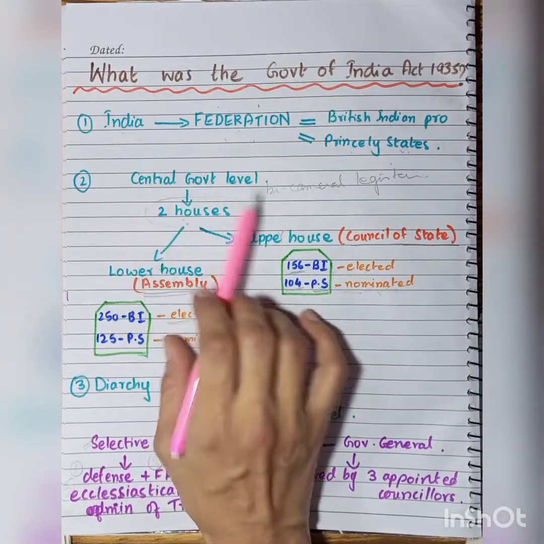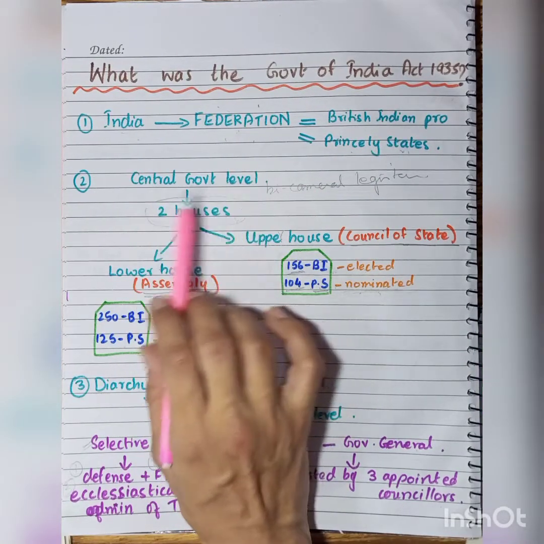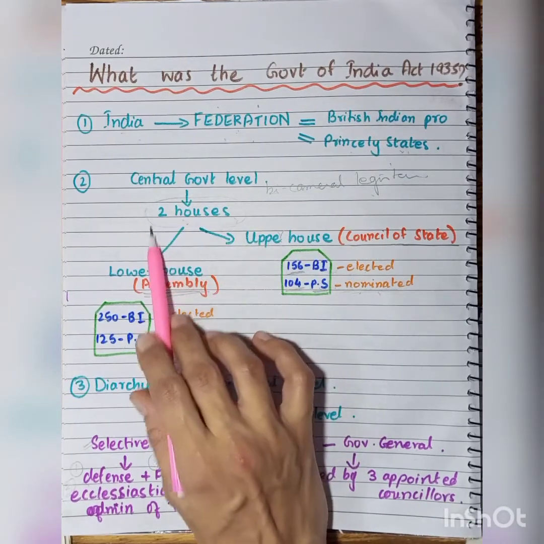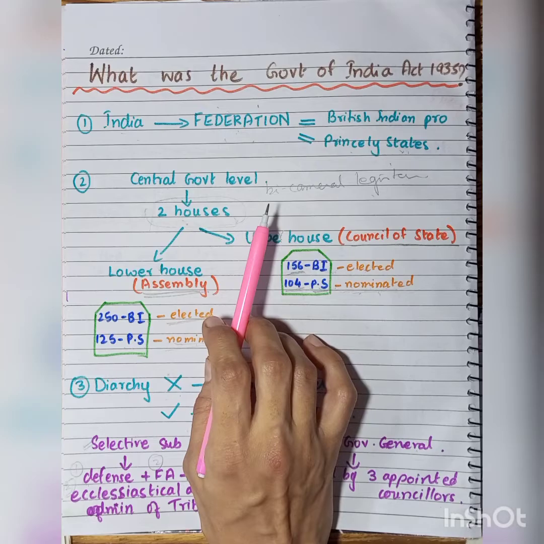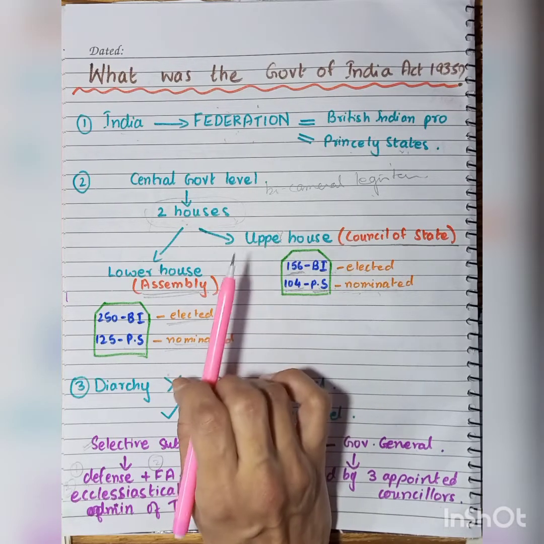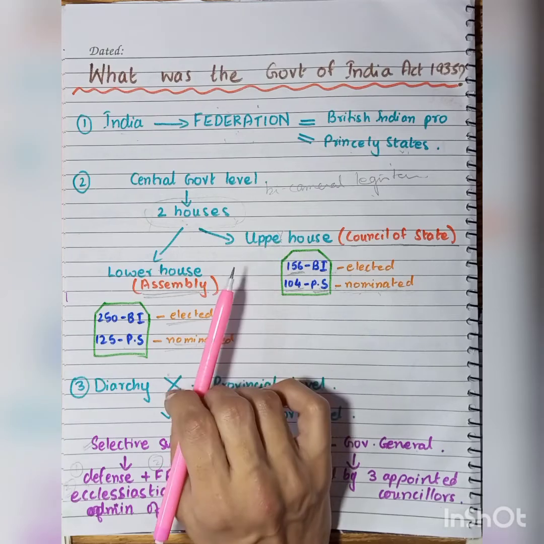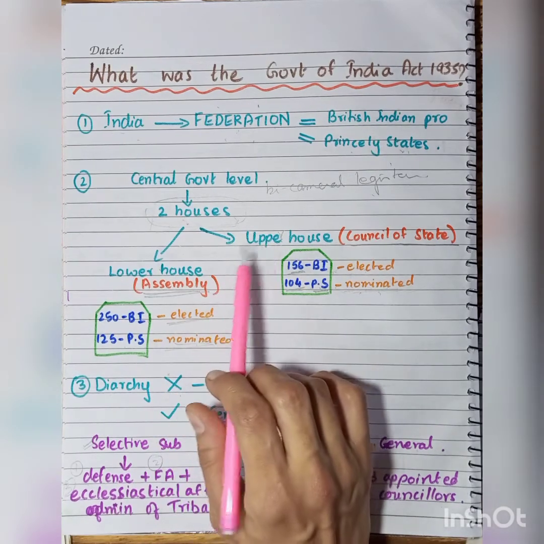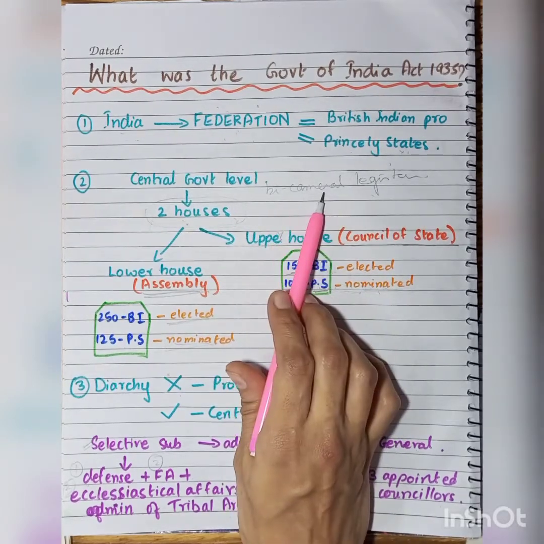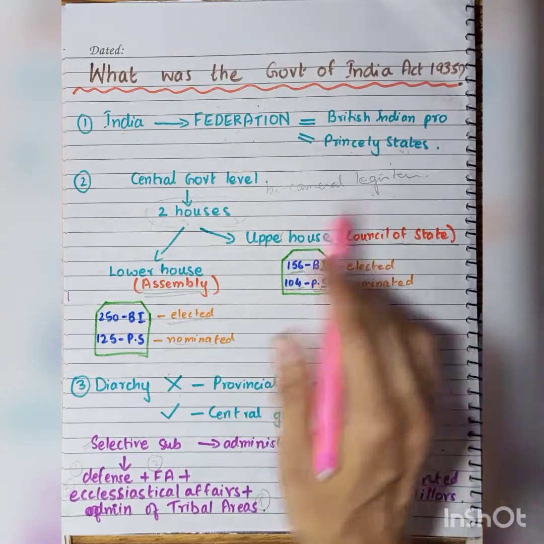At the central level, the British government introduced a bicameral legislature, which means there would now be two houses. For example, if you look at the present Pakistan system of governance, we have two houses at the center, the Senate and the National Assembly. The Senate is the upper house and the National Assembly is the lower house. Likewise, the British government introduced a bicameral, a two-house legislature at the center.